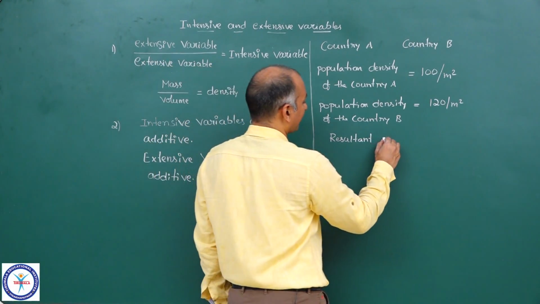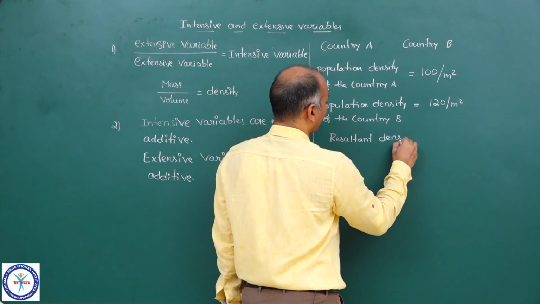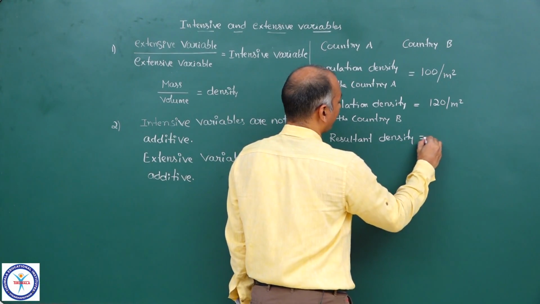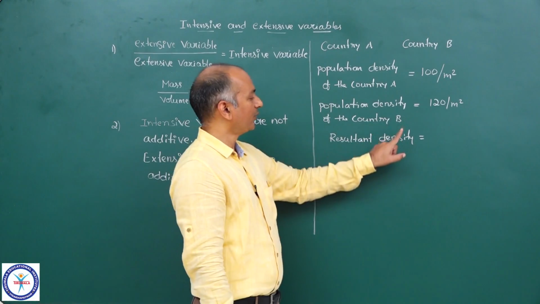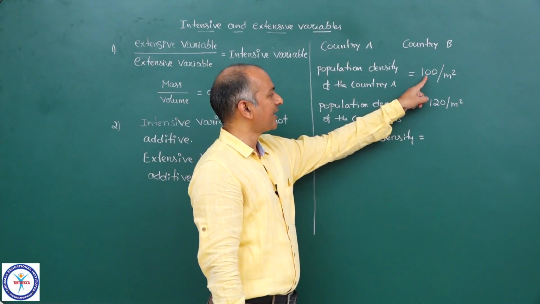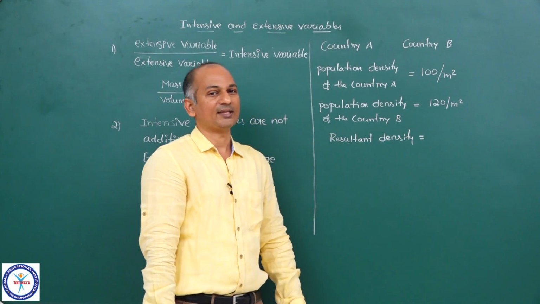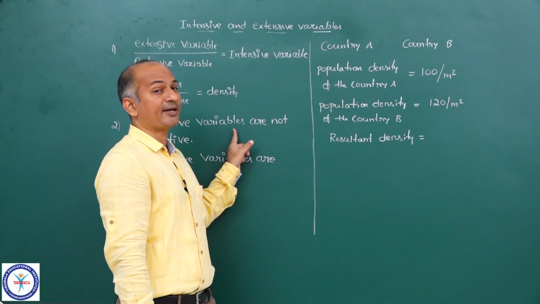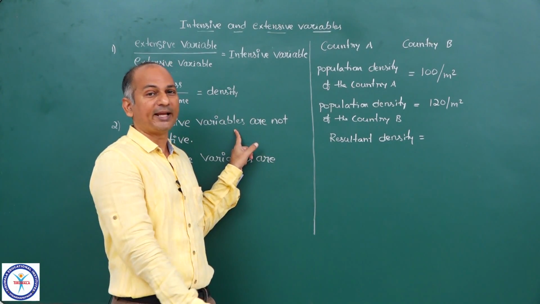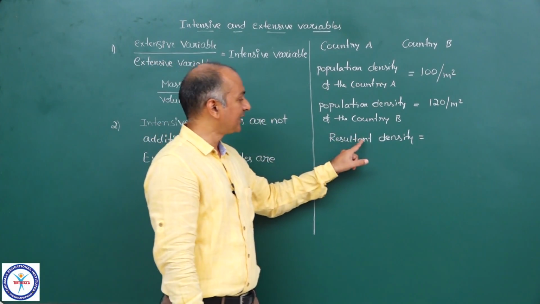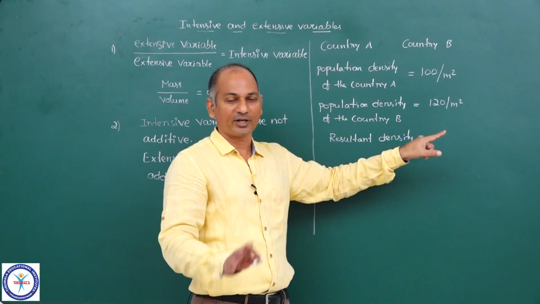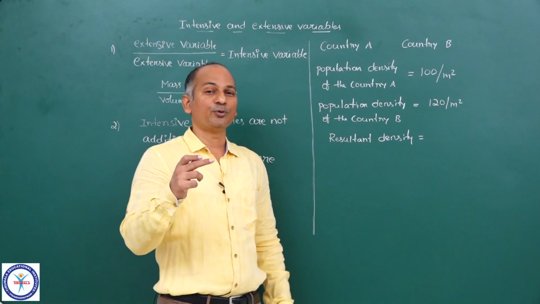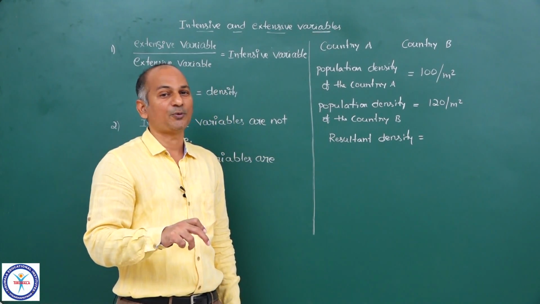So resultant density is equal to, now see, I already told you, resultant density is not 100 plus 120. It is meaningless because intensive properties are not additive. You cannot add intensive properties blindly like that. So the resultant density cannot be 220. No, that is wrong.